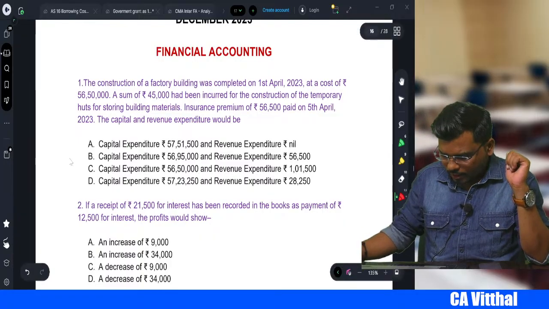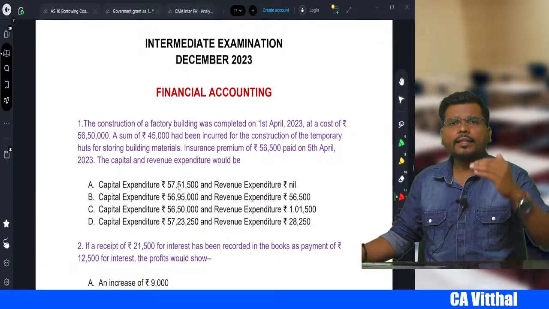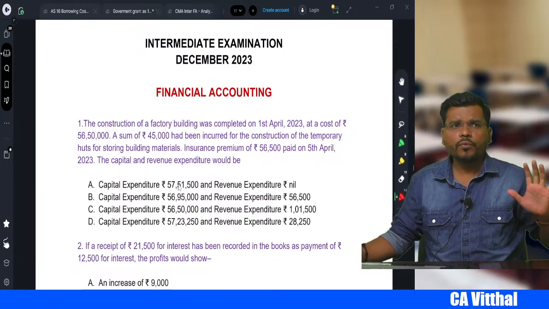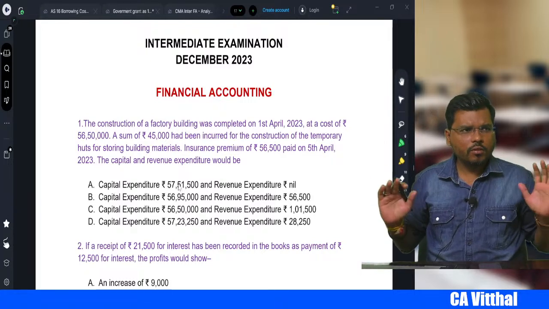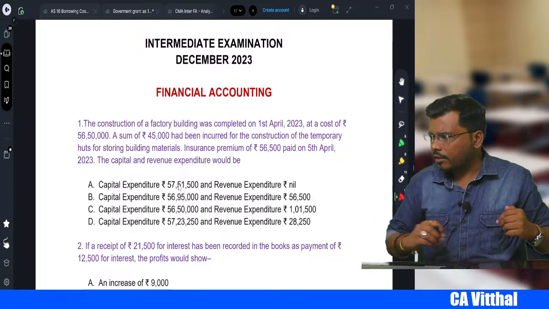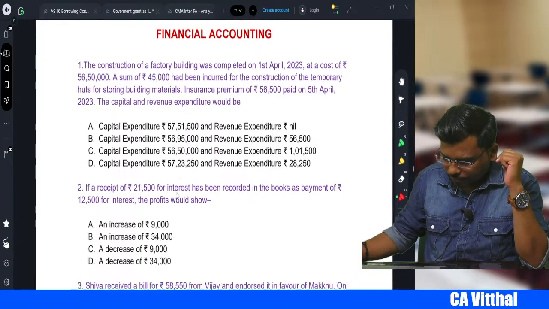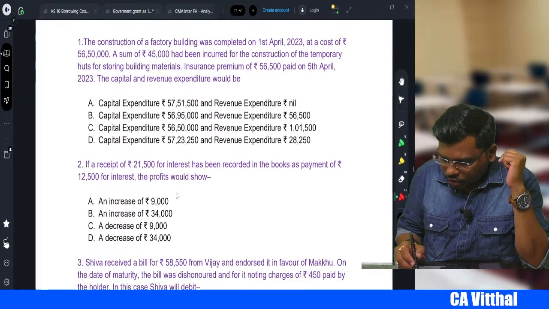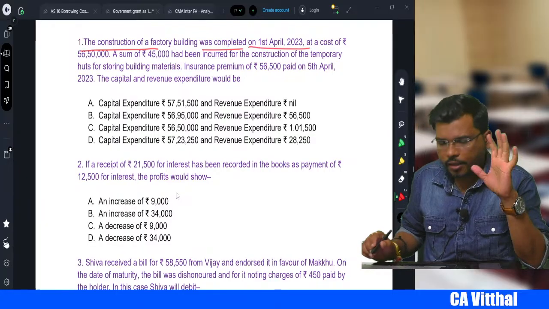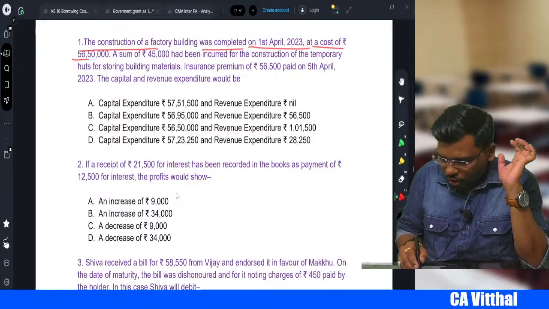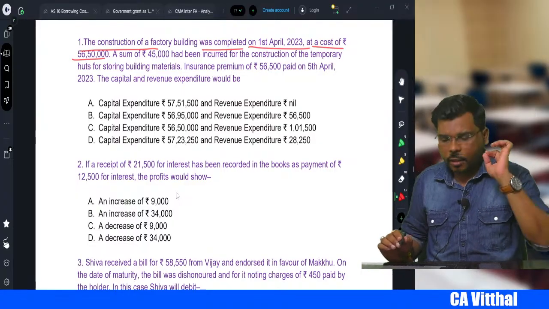What is the next one, sir? Now I have taken the last 3 attempt MCQ, right? So last 3 attempt I have covered all the MCQ. Okay, so let's start with the first one. Now, the construction of the factory building was completed on 1st April at a cost of 56,50,000, the construction cost.